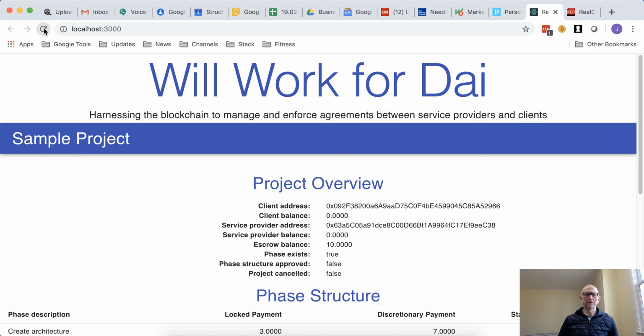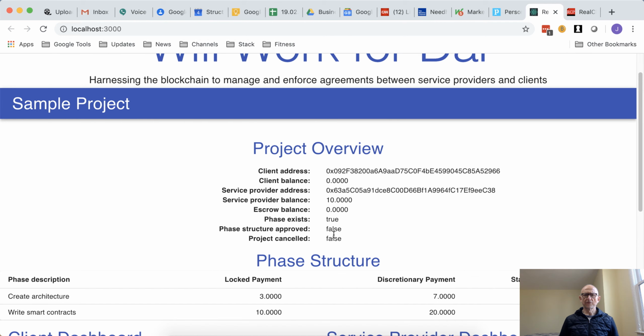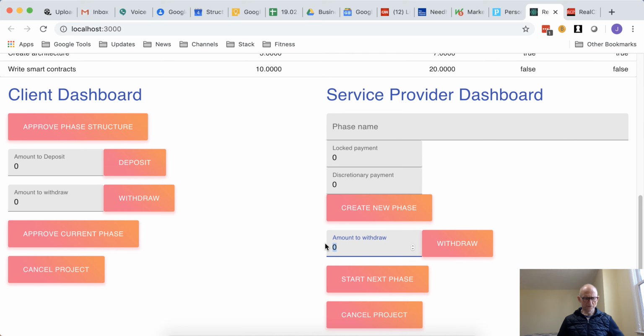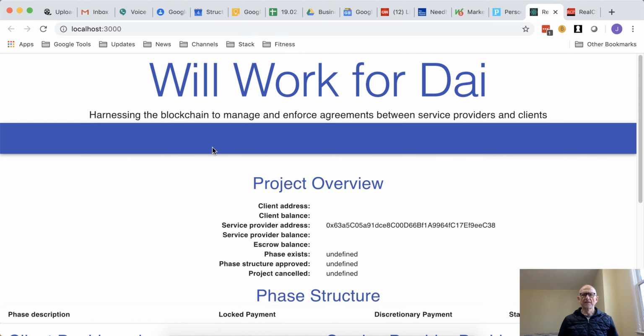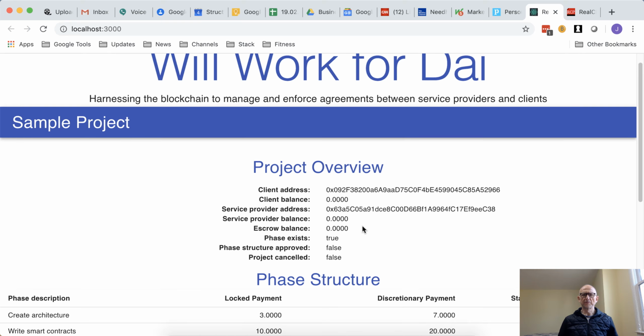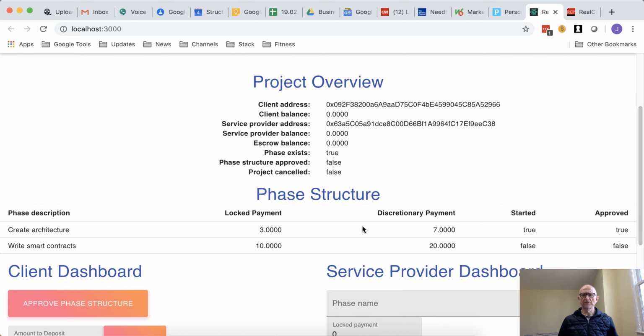And now we'll refresh the screen, and we can see that 10 ETH for the total payment for the first phase has now moved into the service provider balance. So it's now accessible to the service provider. So let's withdraw those funds. Service provider withdraws. And now we see the service provider's balance is down to zero because the service provider has withdrawn those funds.